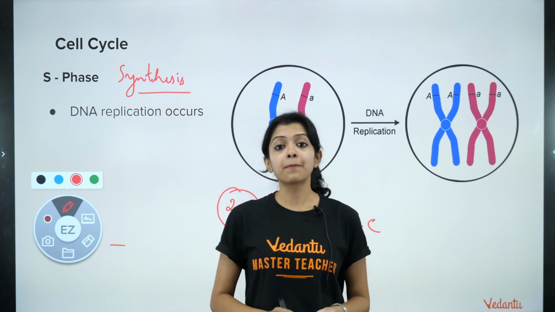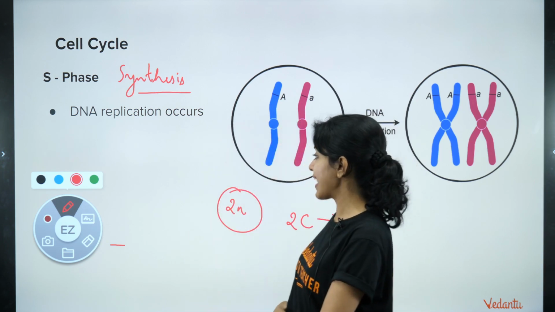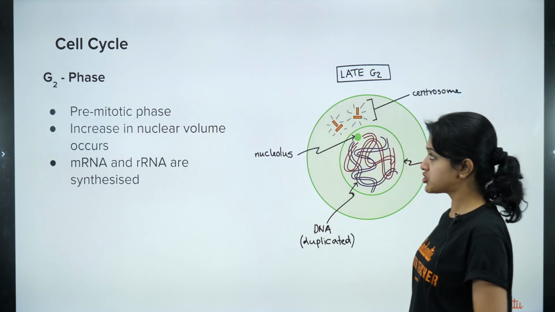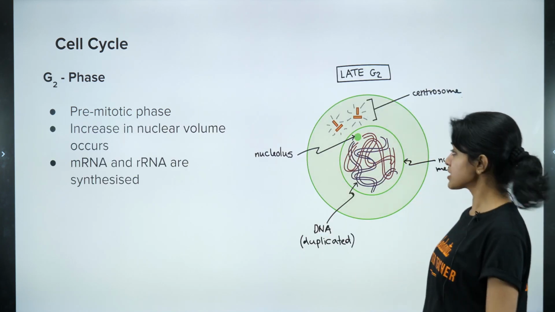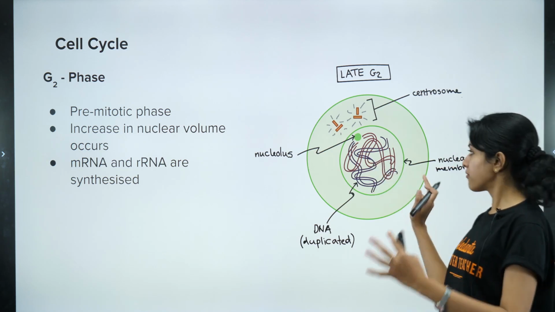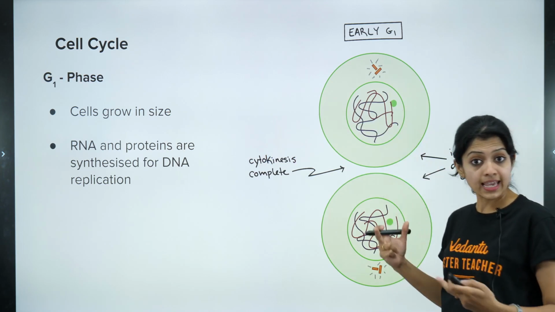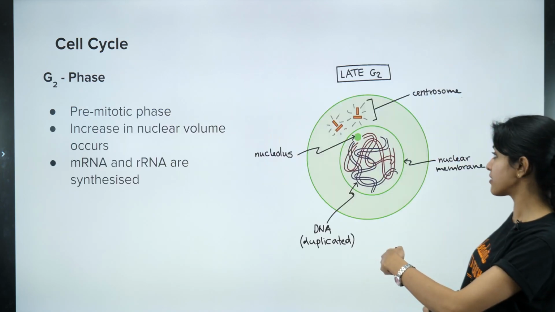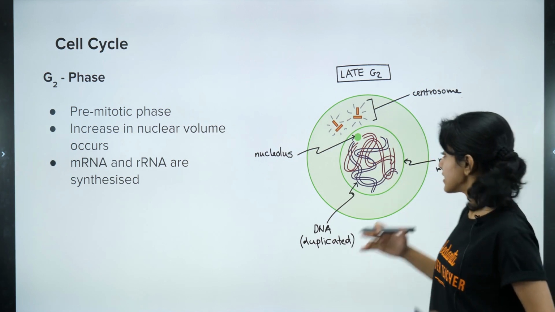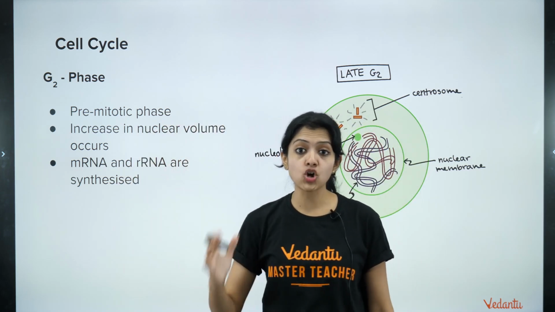So we have spoken about G1 phase and the S phase. Coming to the next phase, the G2 phase. This is what a cell would look like in late G2. You see that the chromosomes are all replicated. You saw in G1 that they were all single, and to show that they have been replicated, we have shown it in this manner, the duplicated chromosomes. This is also called the pre-mitotic phase.